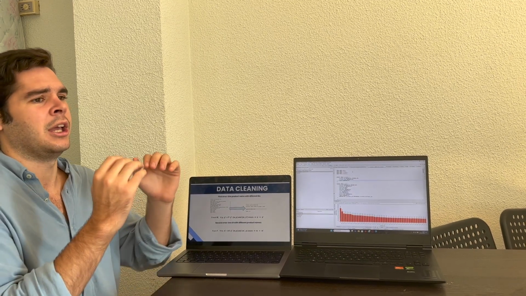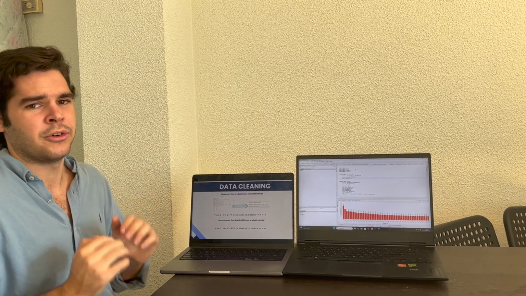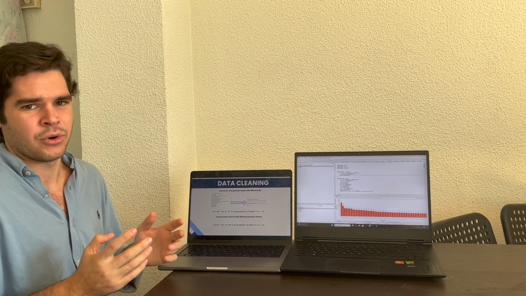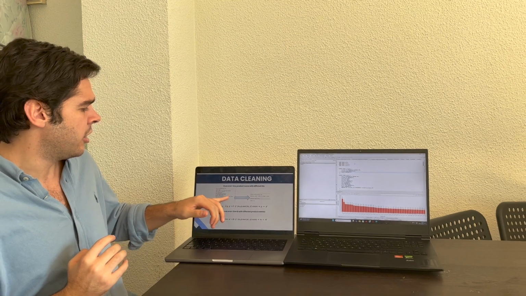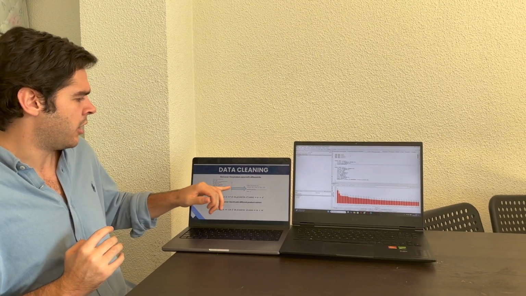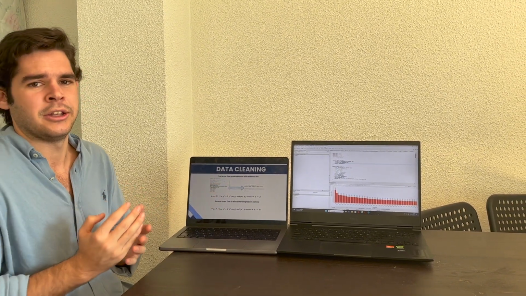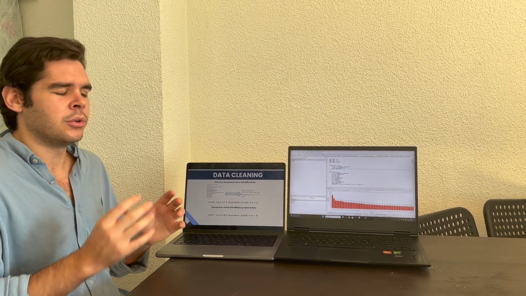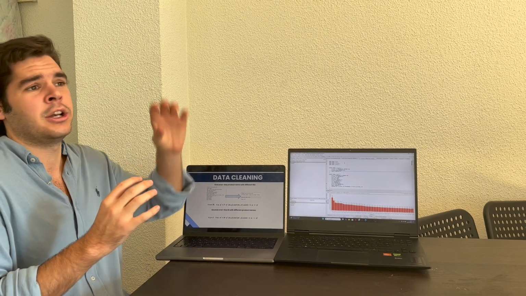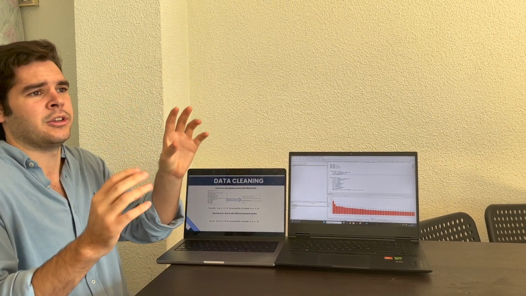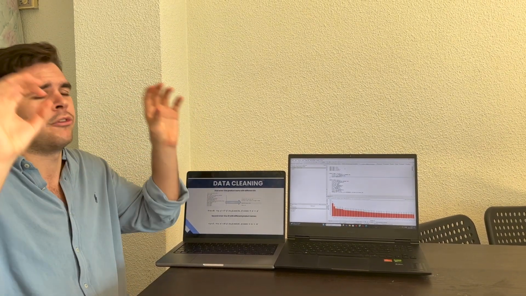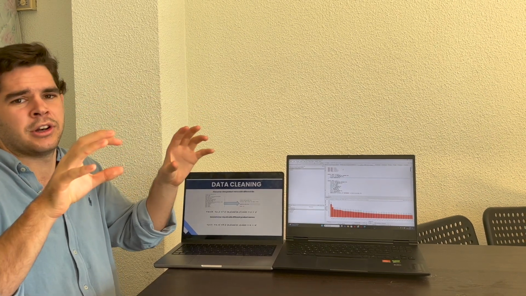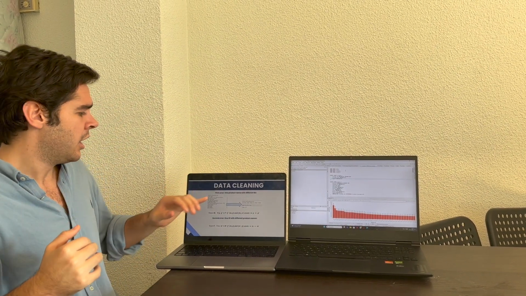The first error that we have is when we have the same product name with different IDs. That means an error because the ID needs to be a unique identifier. We can see here different names with the amount of different IDs that they have. So basically what we did is, if you find one name with different IDs, just forget about the rest of the IDs and focus on the first one. Keep the first one and remove the rest.